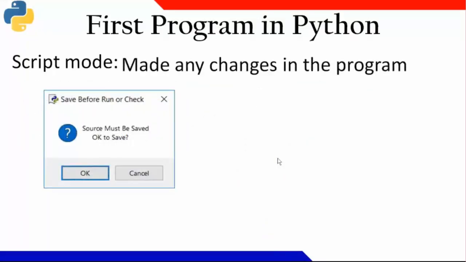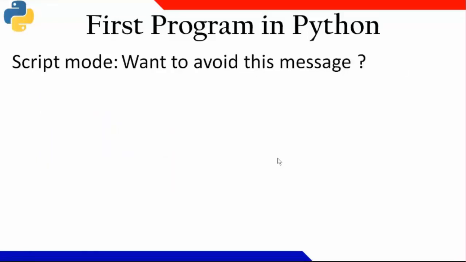Now if you want to make any changes to this earlier program, then every time it will ask you to save. Try this: make some changes to your program and try to execute it. It will ask you to save the program.